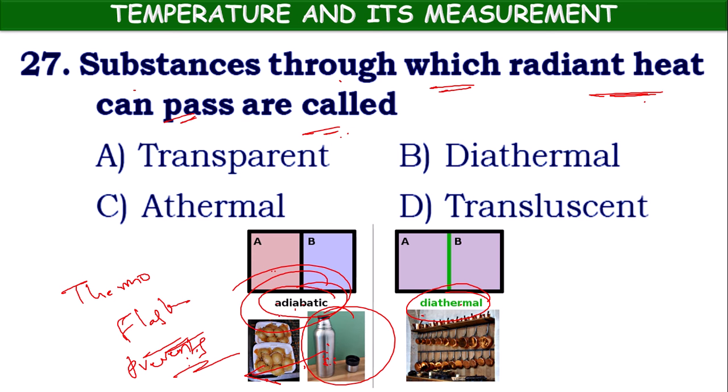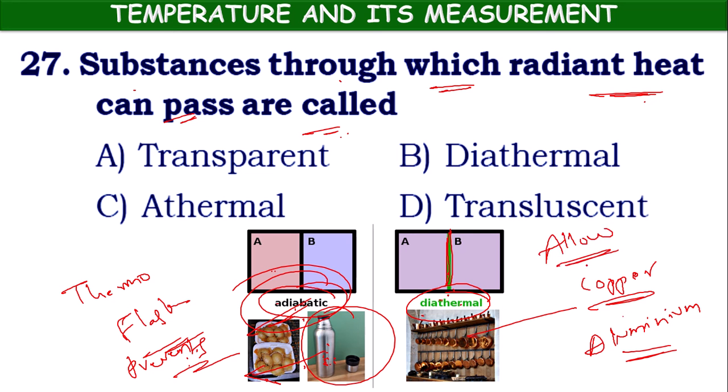That kind of objects are called adiabatic. But diathermal means they have a wall like copper or aluminum vessels. They have a surface which will allow heat energy transfer. So they are called diathermal. Substances through which radiant heat can pass are called diathermal substances. Answer option B.